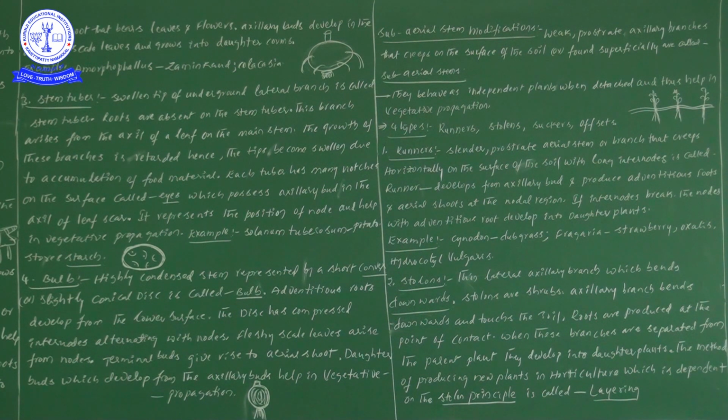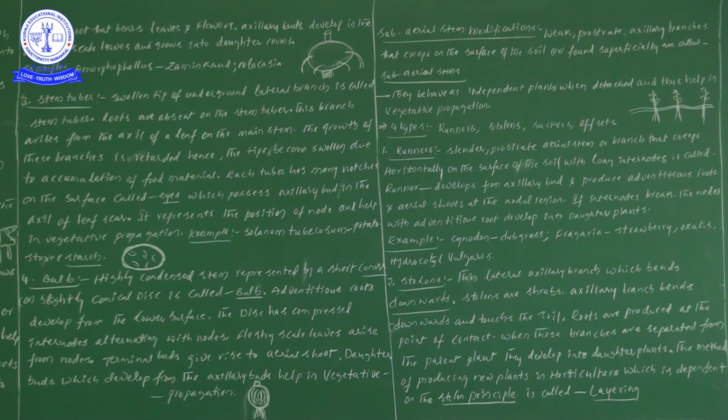Here, weak and prostrate stem is present, situated on the surface of the soil. Next, axillary buds that may creep on the surface of the soil or are found superficially on the soil. Whatever it is, it is the same; such modifications we call subaerial stem modifications.